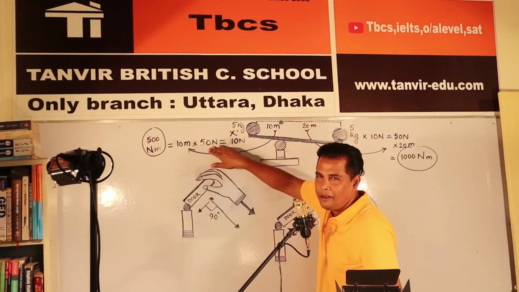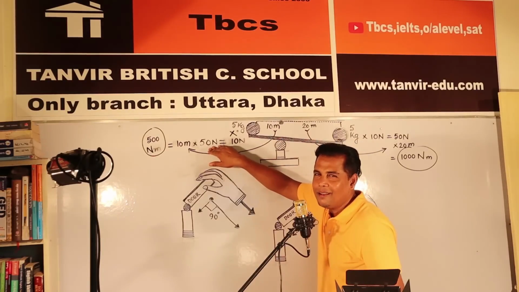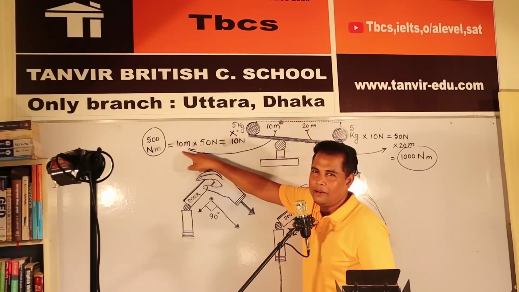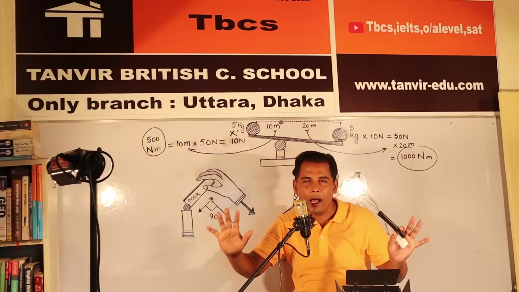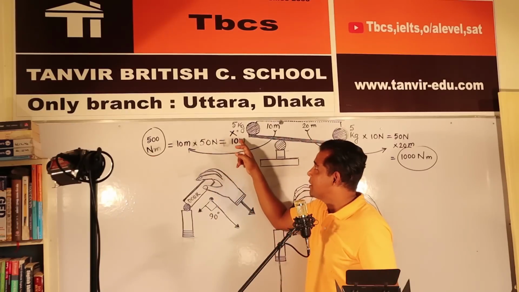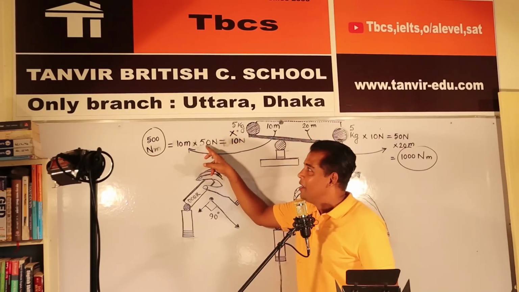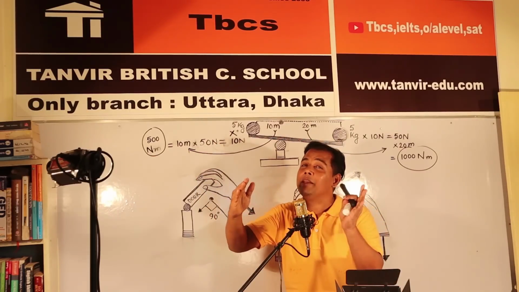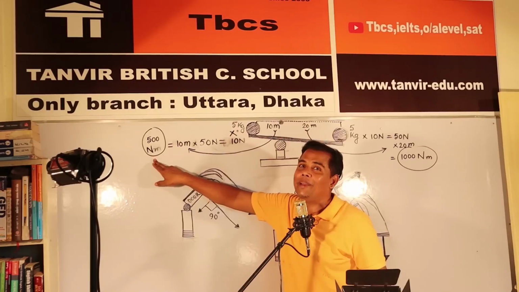So here 50 Newton is the force. And what is the length? 10 meter. So at last, what is the moment? Please, this kg has been turned into Newton. Then Newton multiplied by length turns into the moment.